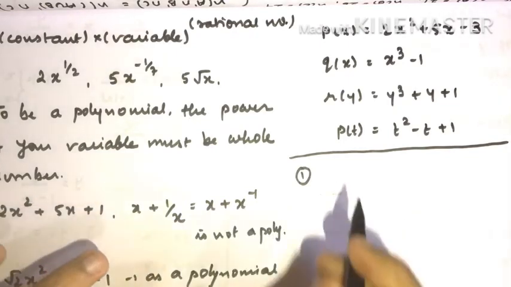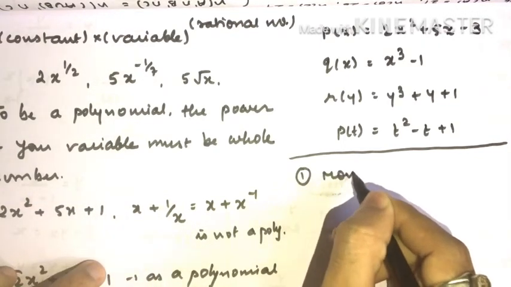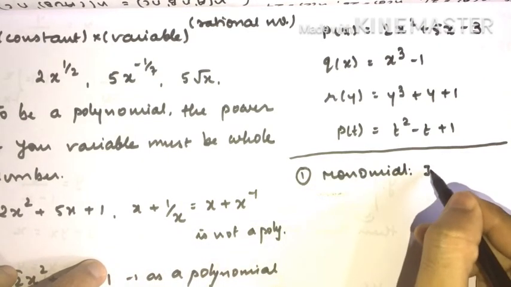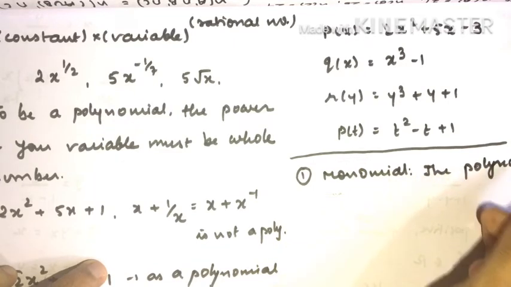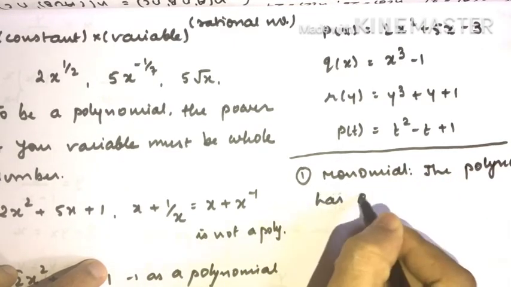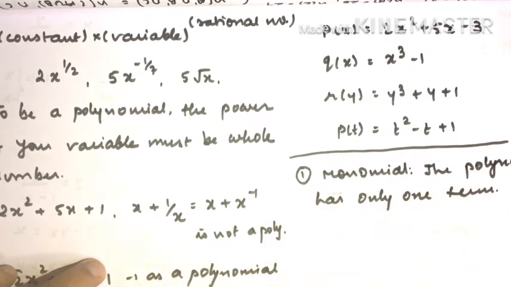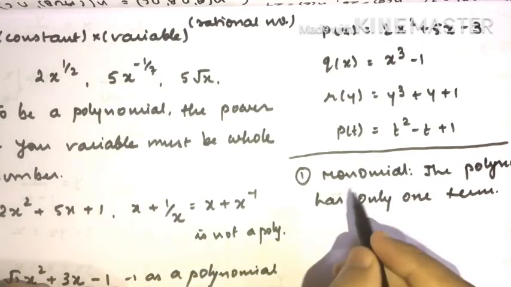Now what if I have a polynomial which has only one term? We call it a monomial. Monomial means the polynomial has only one term. Why do we call it a monomial?